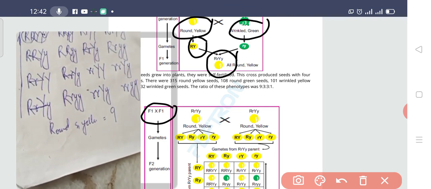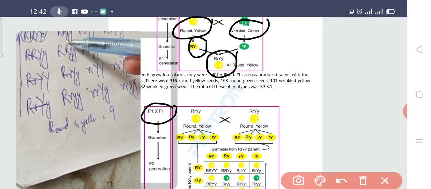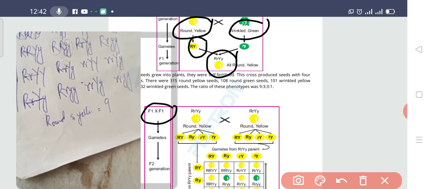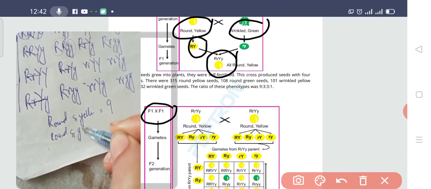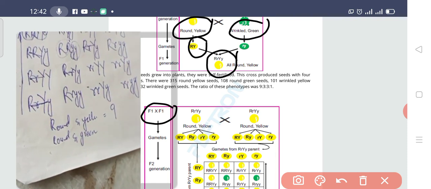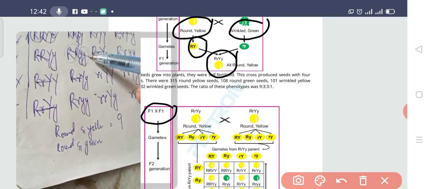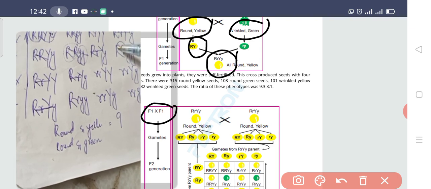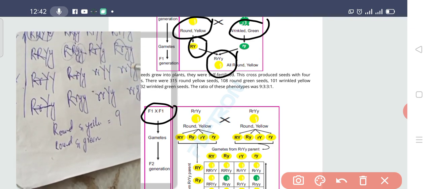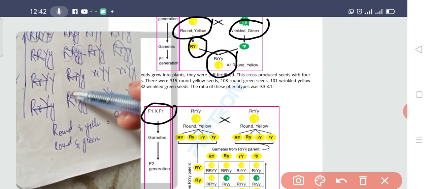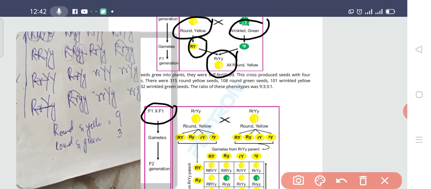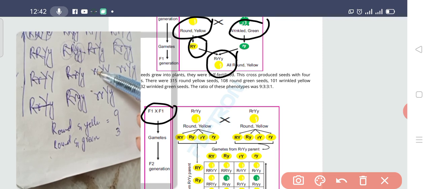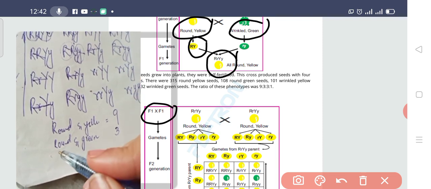Now let's see the next trait. This is what? Round and green. Let's see how many are round and green. This is round and green. This is round and green, 2, 3, round and green. So 3 are basically round and green. Let's see the next trait: wrinkled and yellow.